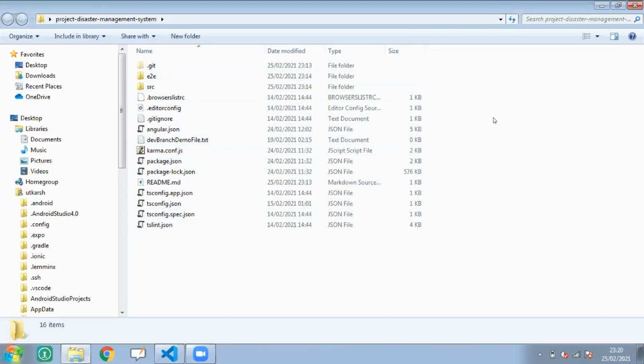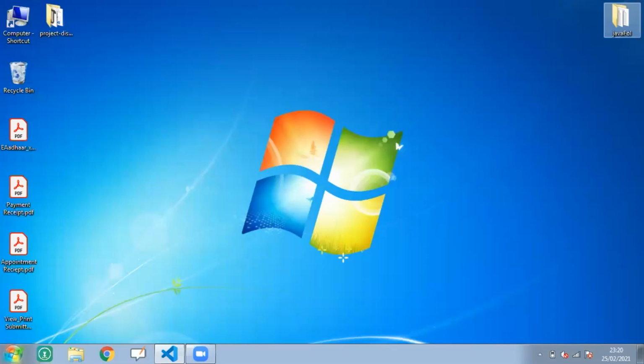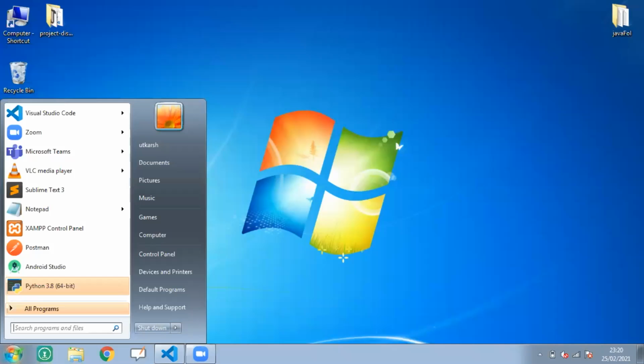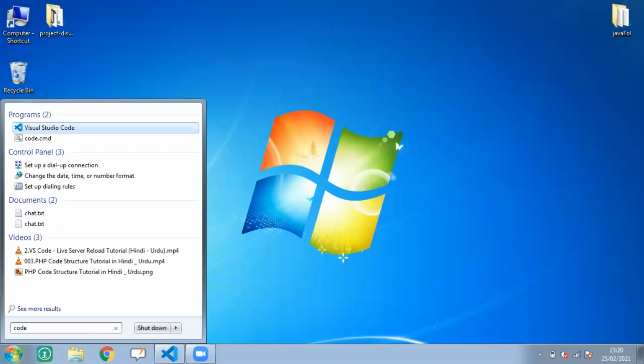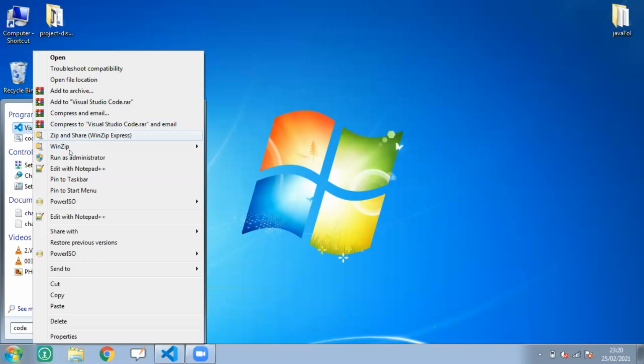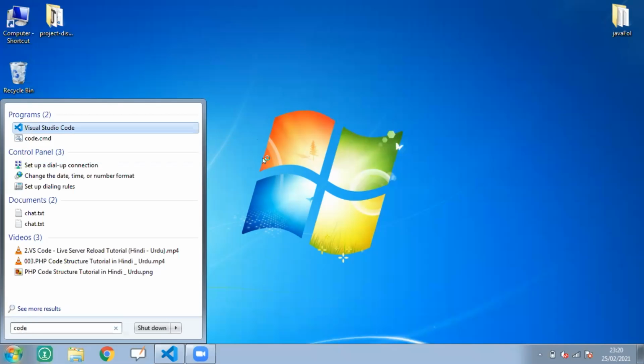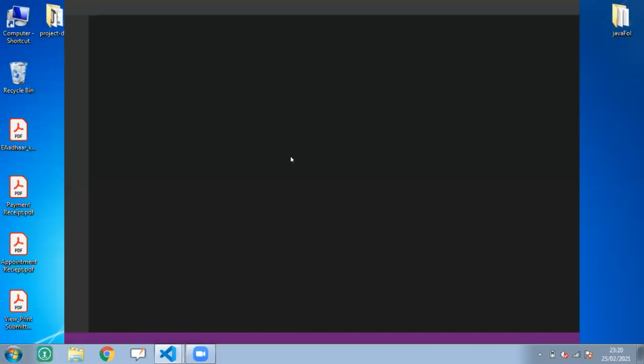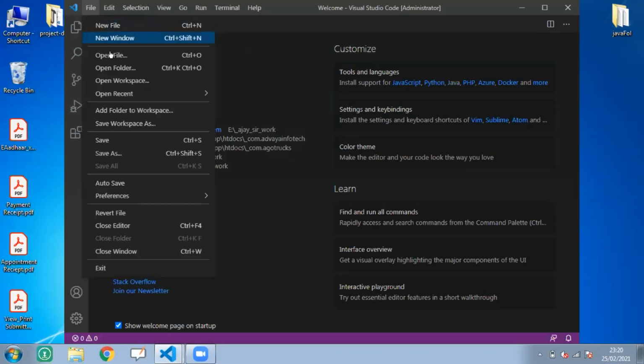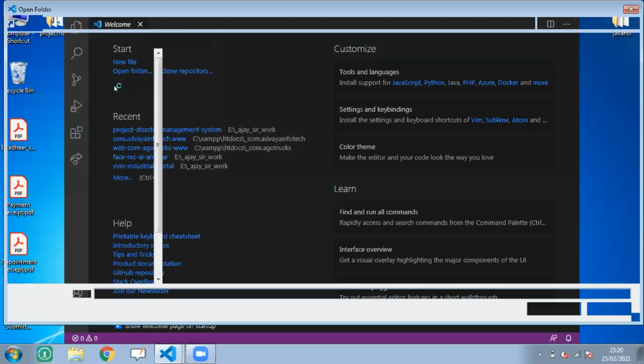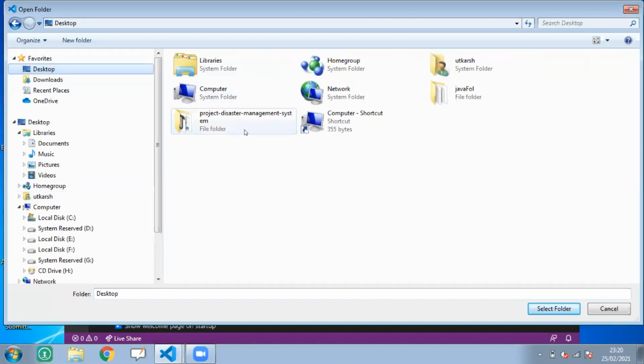What I'm going to do is push this code into my Git. So I'm going to open Visual Studio Code. Let me open file, open folder, Desktop, project disaster management system.